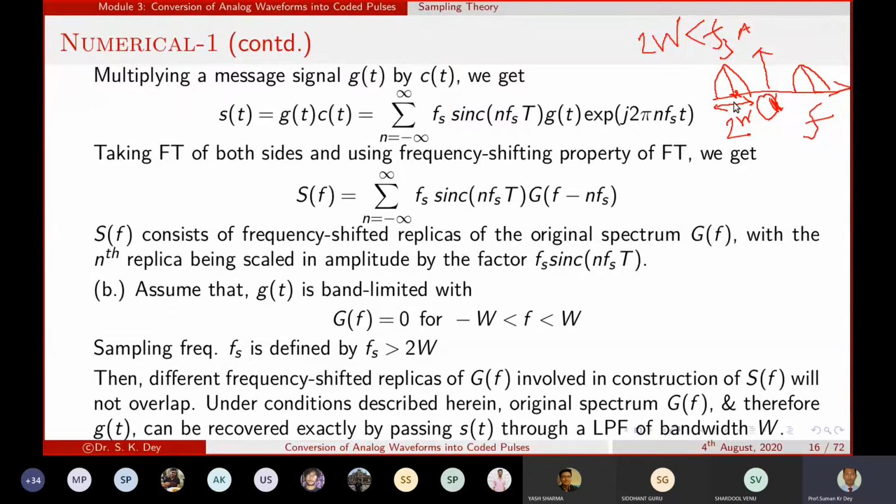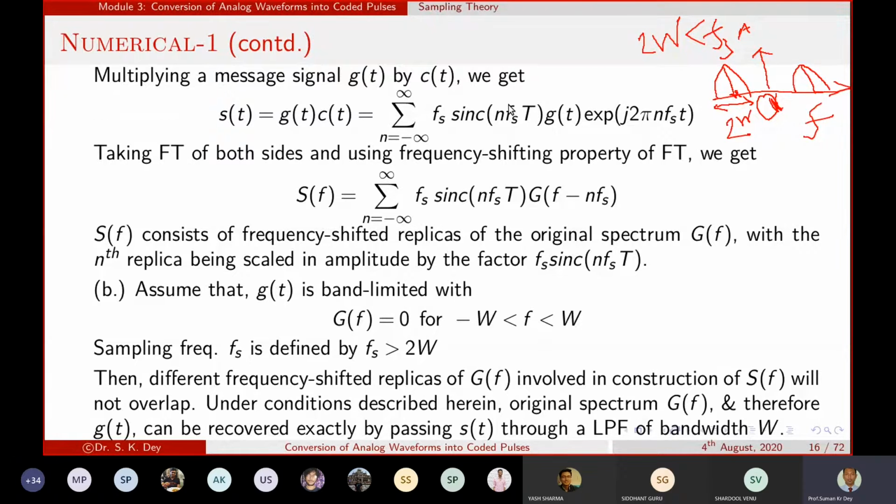Okay, so if that happens, and we pass the G of f through a low pass filter, then what will we get? We will get a signal g(t) which is exactly the same as the original signal.